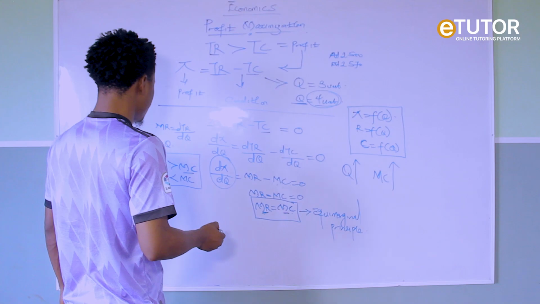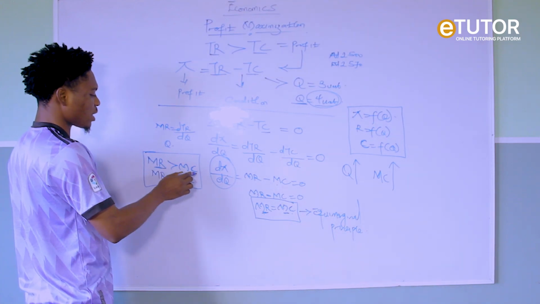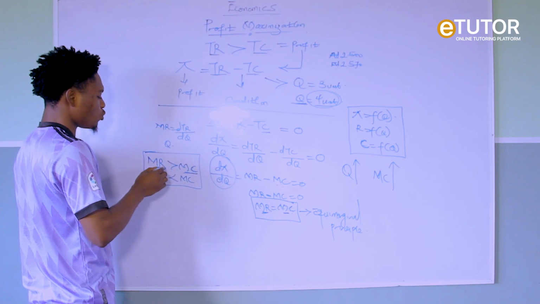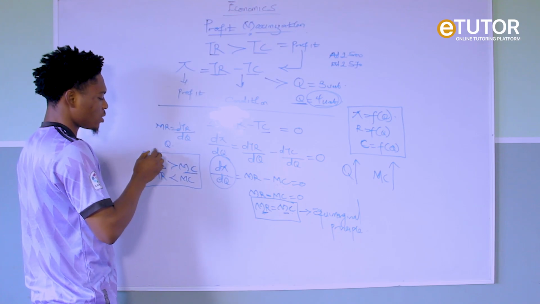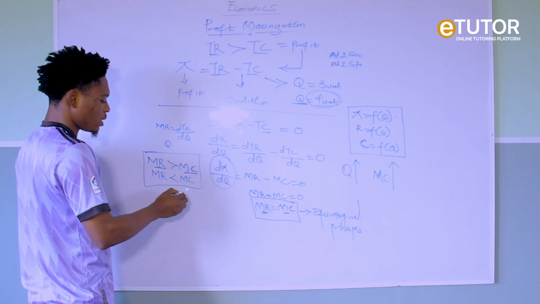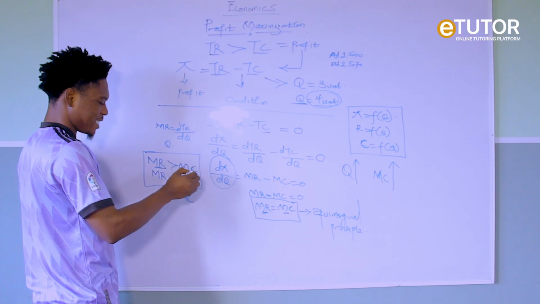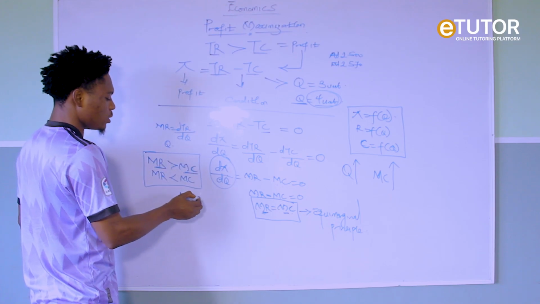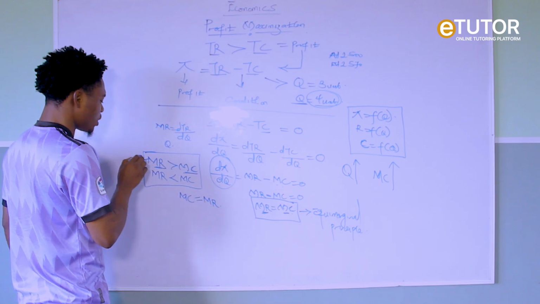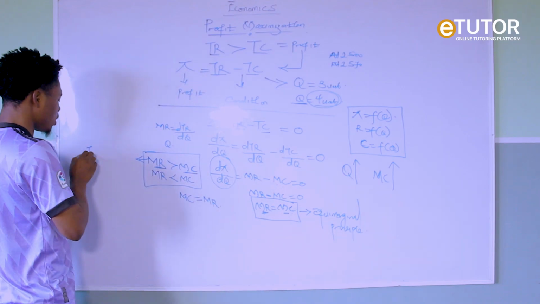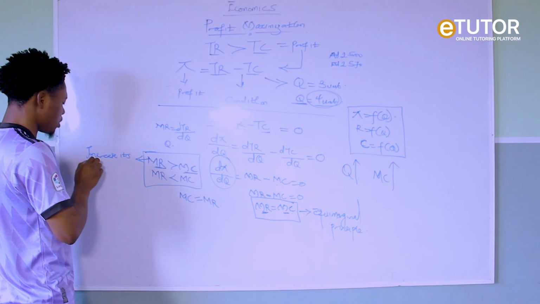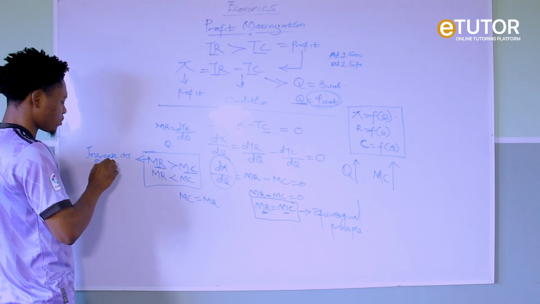So if the marginal revenue is greater than the marginal cost, that means a firm should increase its quantity or its units of production to a point whereby the MC will continue to increase, until it gets to the point where the MC will be equal to the MR. So for this case, a firm should increase its output units.